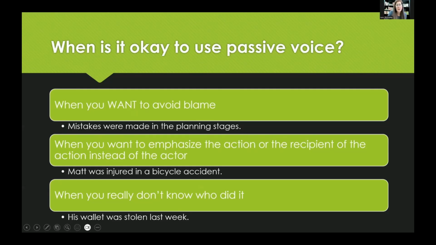So in your next writing assignment, if you use passive voice and you don't need to use passive voice, then you should fix it. If you use passive voice and you feel like, I really need this passive voice here because I want to avoid blame, or I'm trying to emphasize the recipient instead of the doer of the action, or I just really don't know who did it, then you can annotate and leave me a note explaining, I used passive voice here, but this is why I did it.